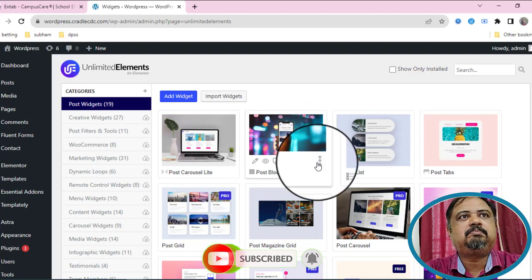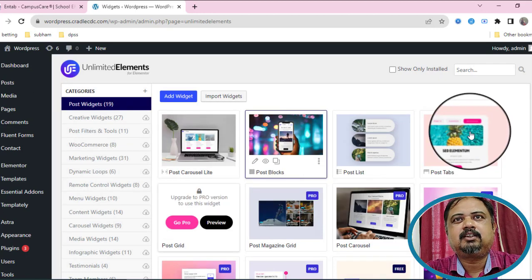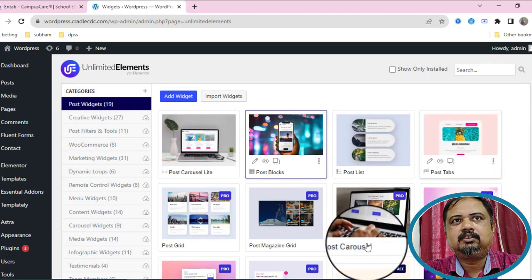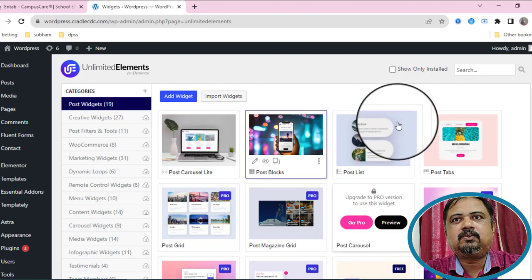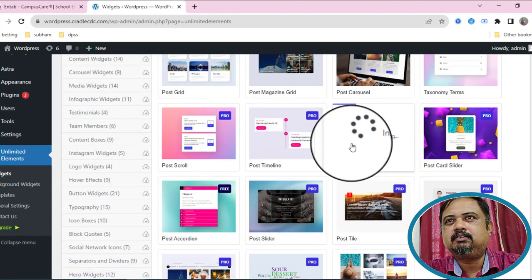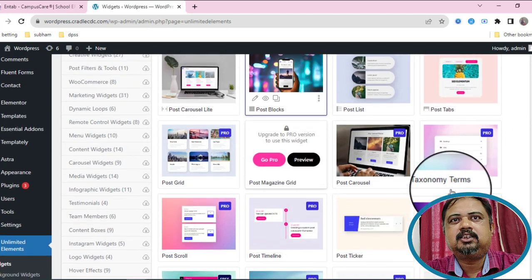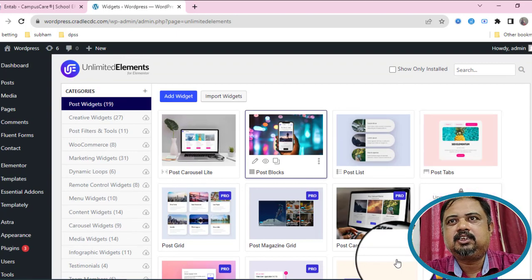So now go to the post widgets. We need that. This is the pro version. Post Capsule. Install that because you need a free one.